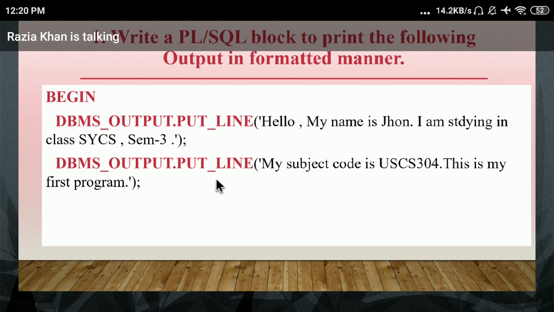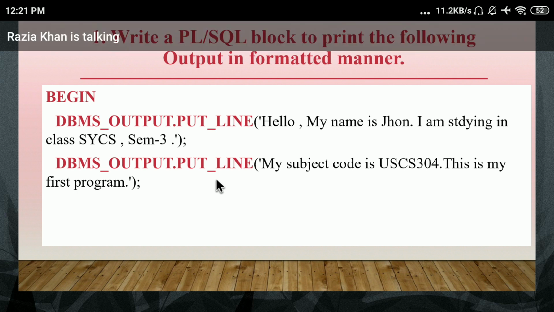If you want this second part of the sentence to be printed on the second line, then you have to use another DBMS output method, a second output method. For every line, if you want to start every message, every statement or every sentence on the next line, you have to use multiple DBMS output underscore line. Understand everyone? Yes or no? Is it okay everyone?